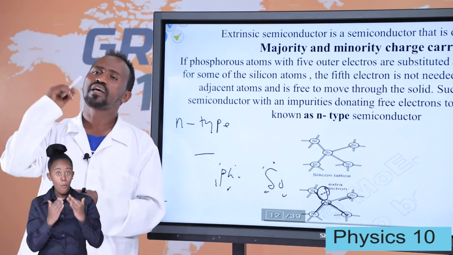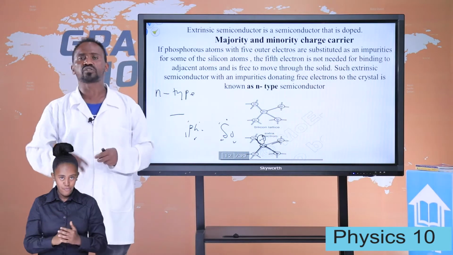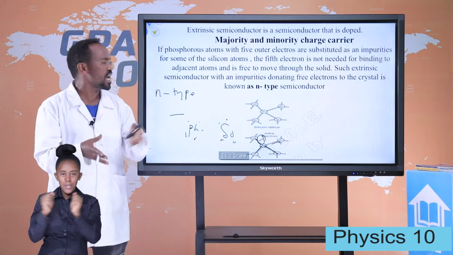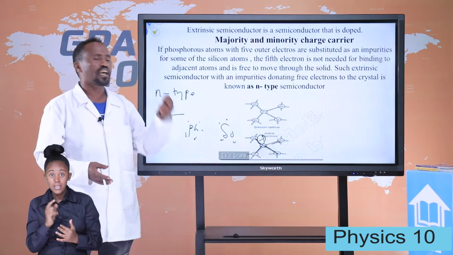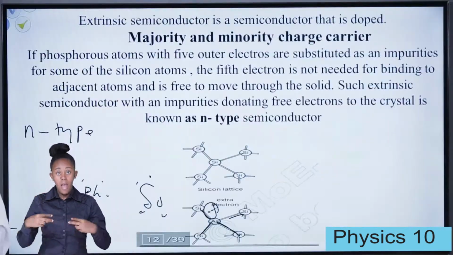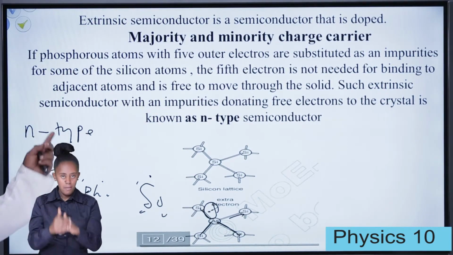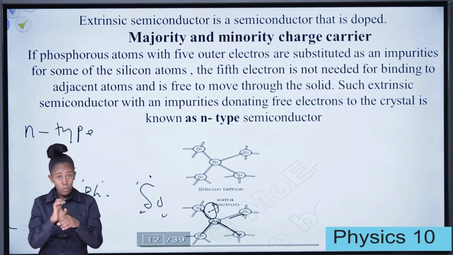This is when an atom which has 5 valence electrons in the outermost shell forms a bond with a semiconductor such as silicon. They have 1 free electron. This free electron moves to the other atoms. Donating 1 electron, an N-type semiconductor is formed.